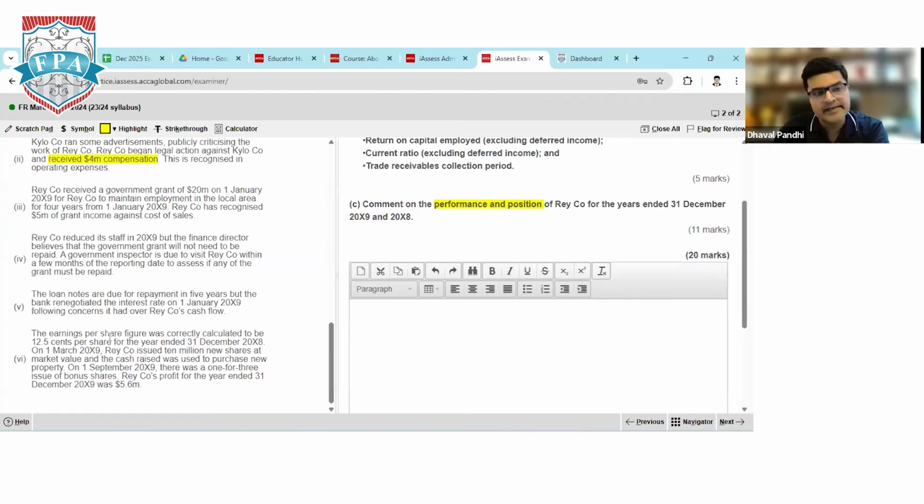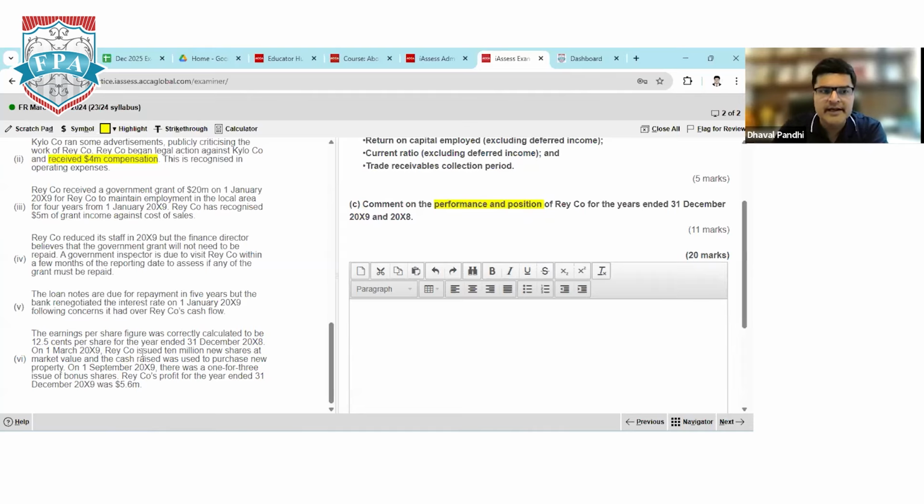And last is for EPS calculation. The EPS figure was correctly calculated to be 12.5 cents for the financial year ended 31st December 2018. They have made your life easy. Last year EPS is already calculated. You only have to calculate restated EPS of last year.